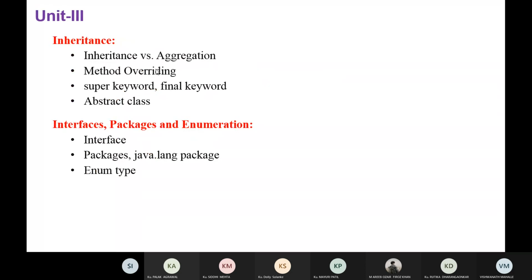In unit 3, we will learn about inheritance. The first point is inheritance and aggregation. 1 minute.